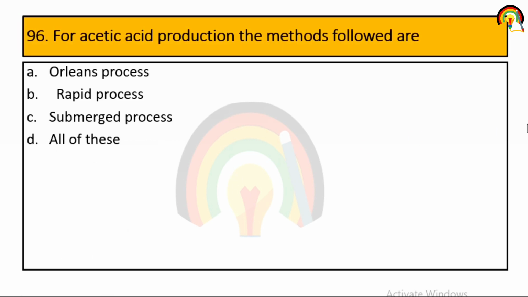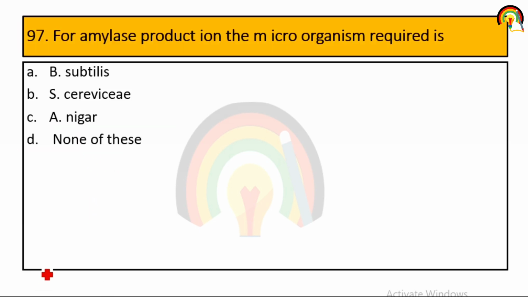For acetic acid production, the methods followed are the Orleans process, rapid process, submerged process, or all of the above. So it is all of the above. These methods are used for acetic acid production.